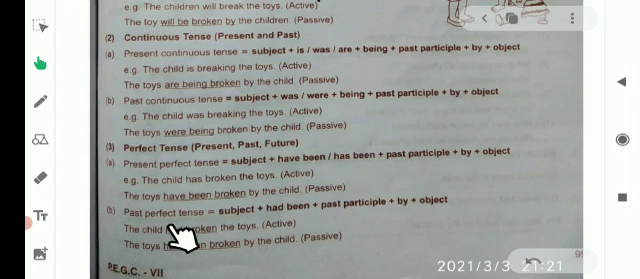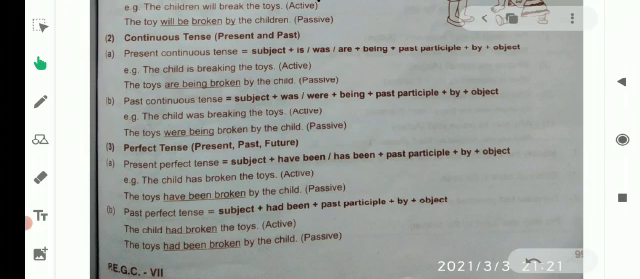Past perfect tense. Subject plus had been plus past participle plus by plus object. The child had broken the toys. The toys had been broken by the child. We use only been in perfect tense. With have, has, and had, we use only been.